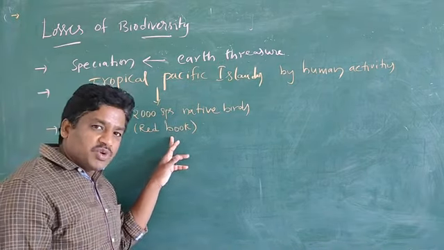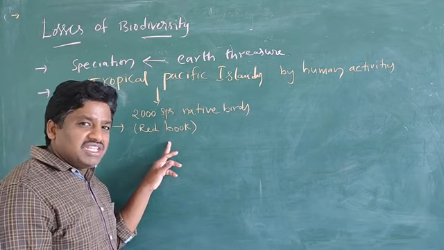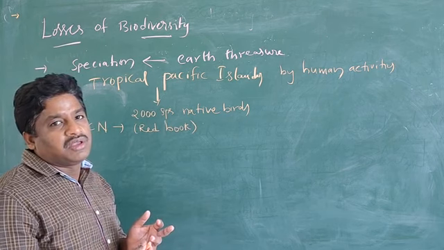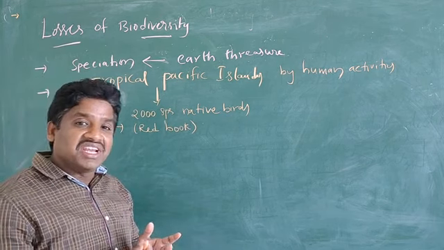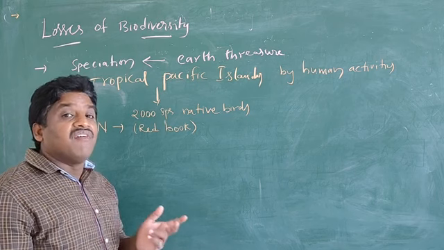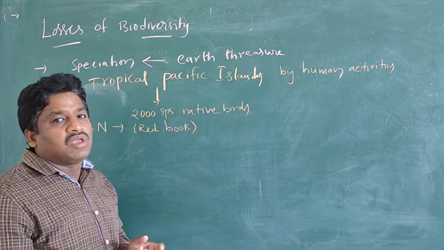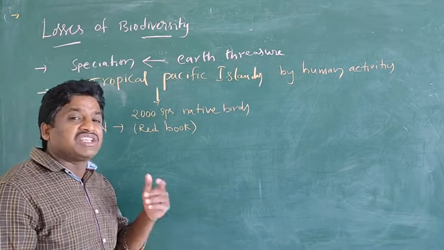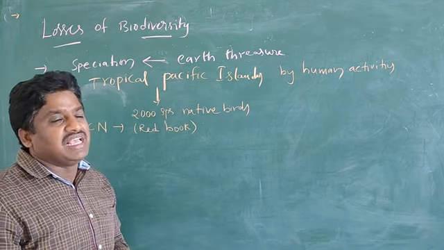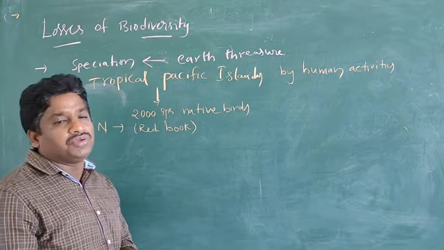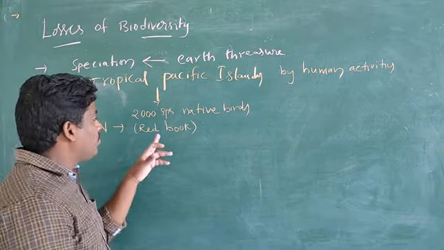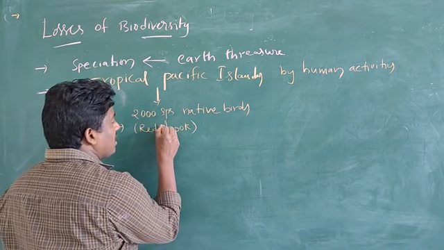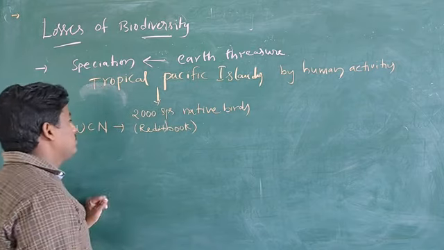In that Red Book, what is published? Mainly the extinct species, the endangered species, the vulnerable species, and those at extremely high risk, meaning extremely threatened or extremely endangered. Everything is published in the book. It is the Red Data Book. That's what you call the Red Book and also the Red Data Book.